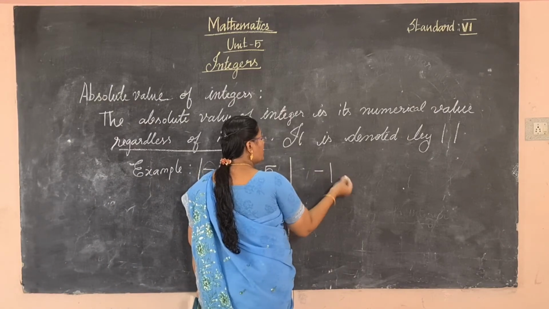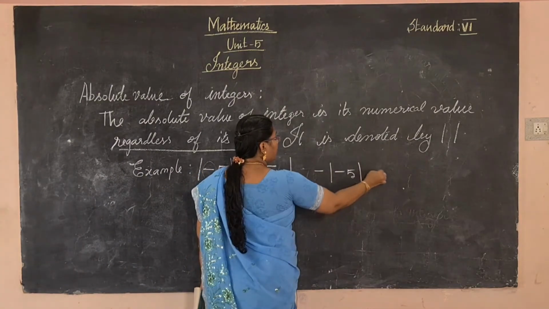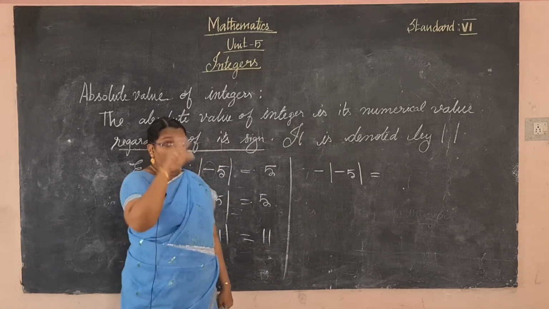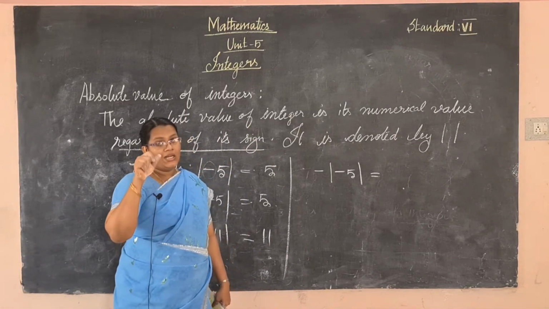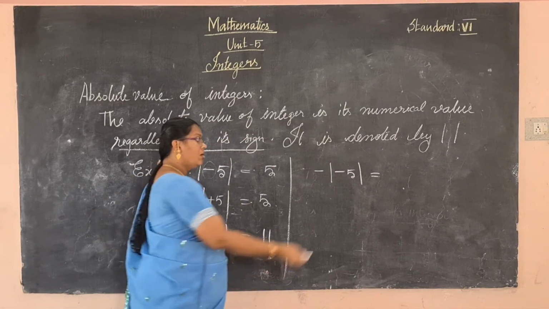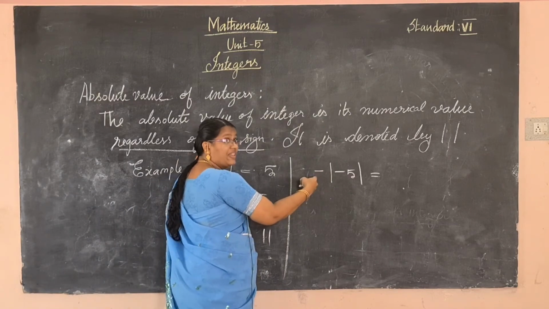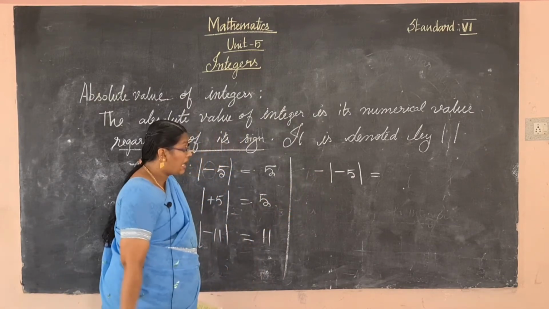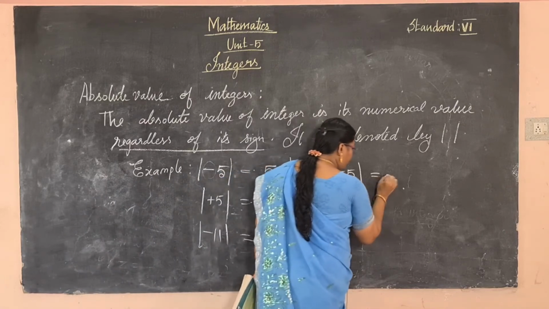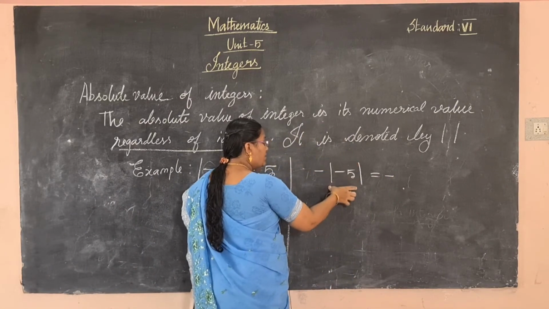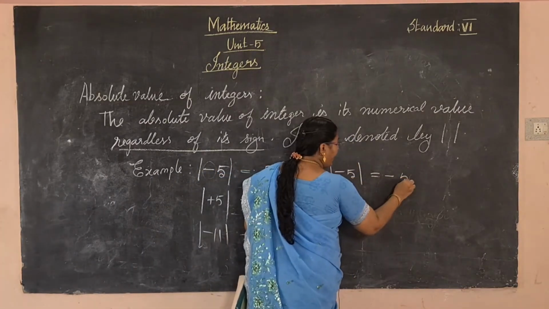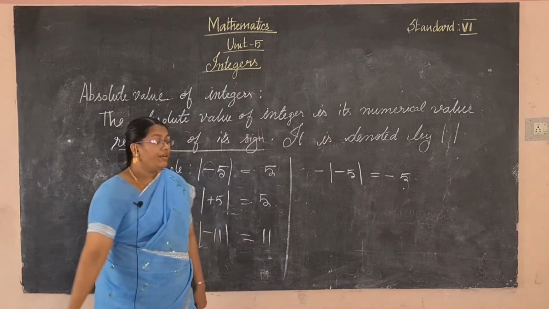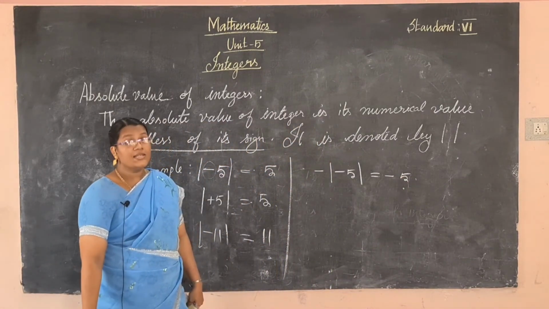Next, minus modulus of -5. How can you write it? The modulus value only, regardless of its sign, is 5. But outside the modulus we have a minus sign, so you should put the minus sign. So the answer is -5.